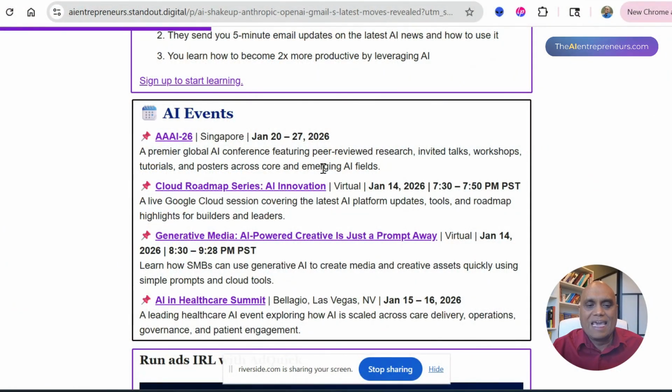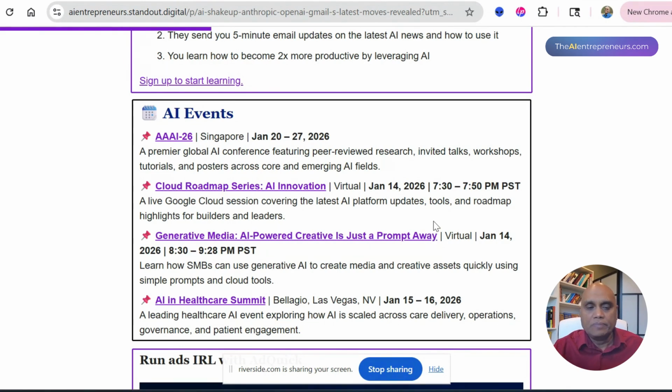So number one is the AI events. We are talking in January 2026. The events that are happening around the world that we covered in this newsletter right now: if you're in Singapore, or around that area, AAAI is happening Jan 2027, and the Cloud Roadmap Series AI Innovation on Jan 4th.